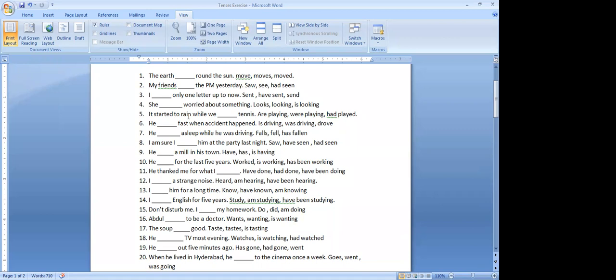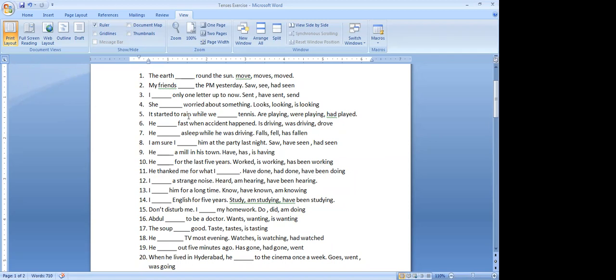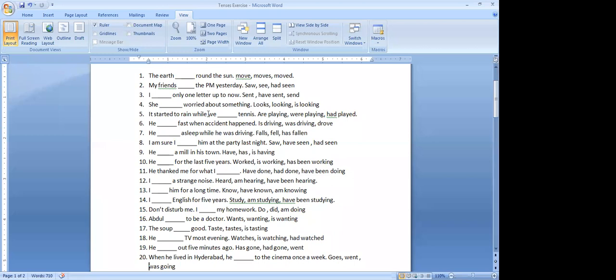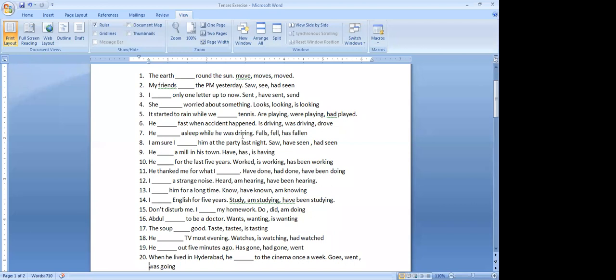She looks worried about something. She is looking worried about something. Okay. Next. Were playing. While we were playing, it started to rain while we were playing tennis. Were playing tennis.